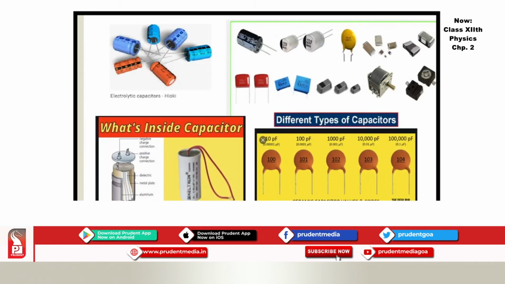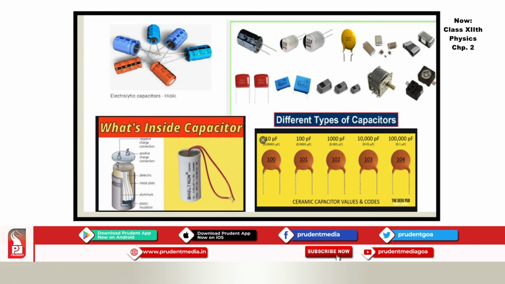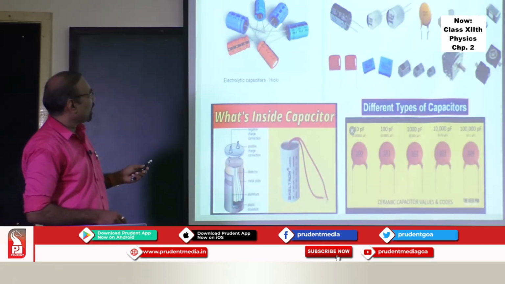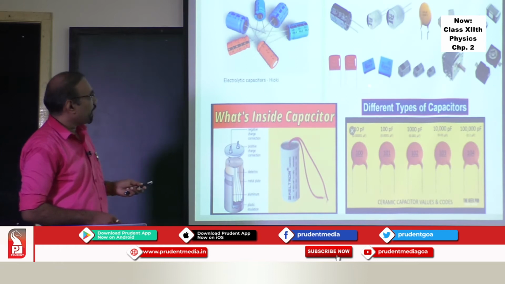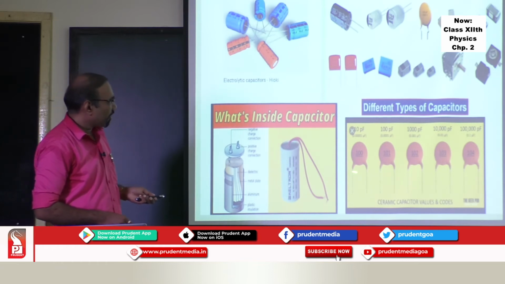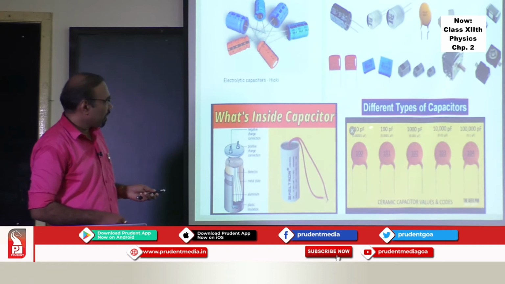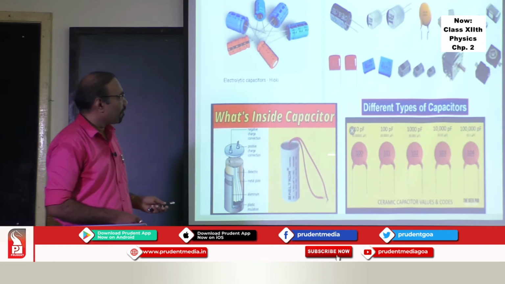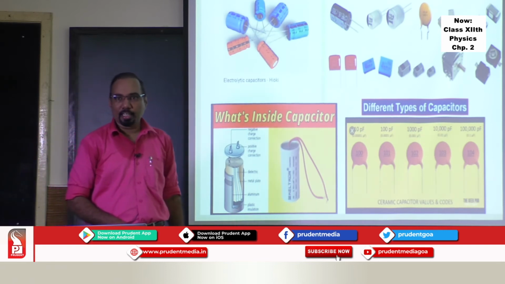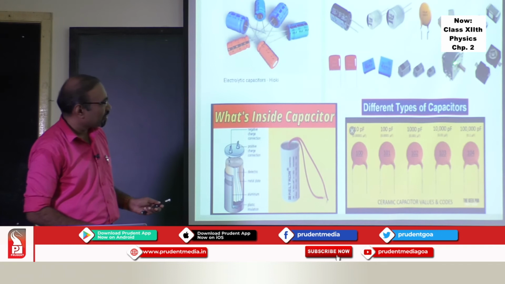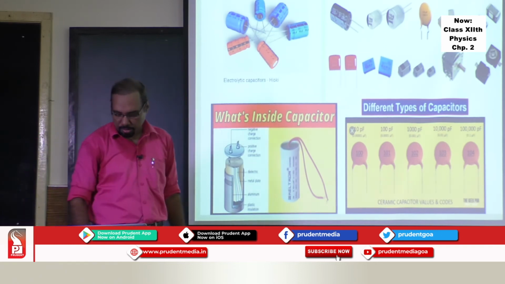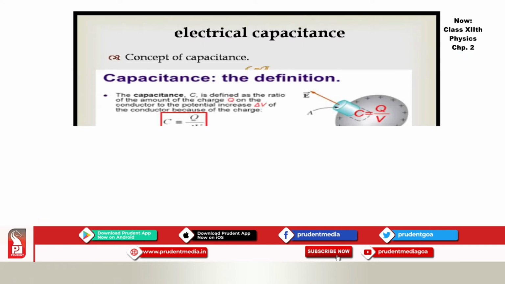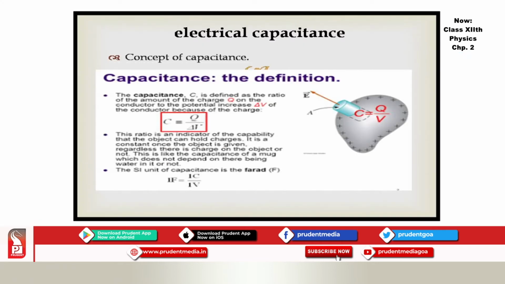These are the different types of capacitors which are usually introduced in various circuits, whether it is a cylindrical one or a parallel plate one. You will understand what this F means in pF. These are the different types of capacitors used in electronic circuits. These capacitors are sometimes used in radio circuits to vary the frequencies. So let's learn the concept of electrical capacitance.